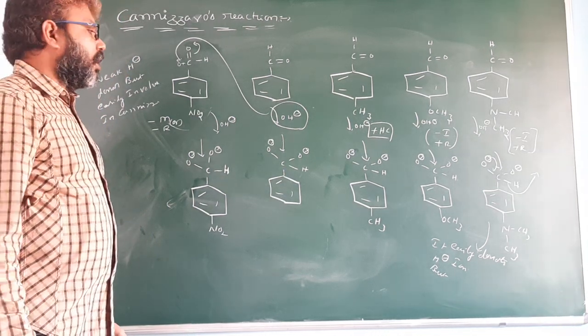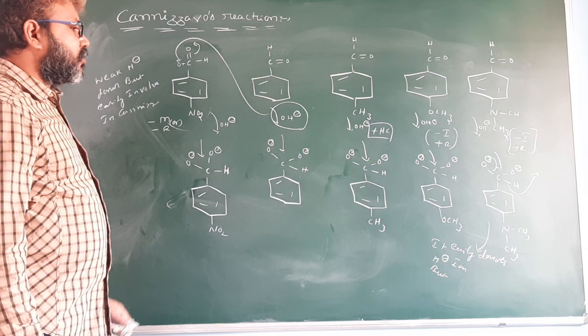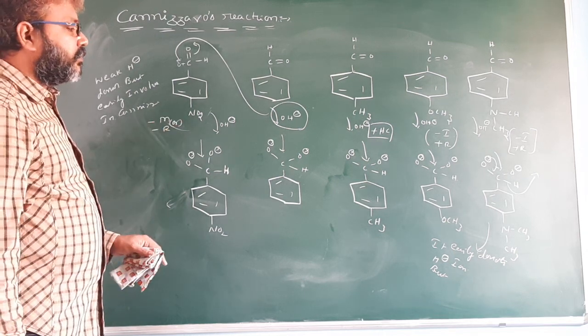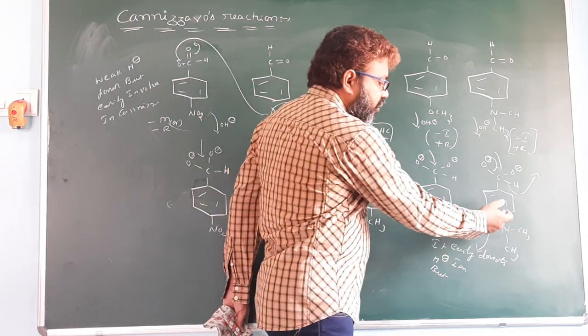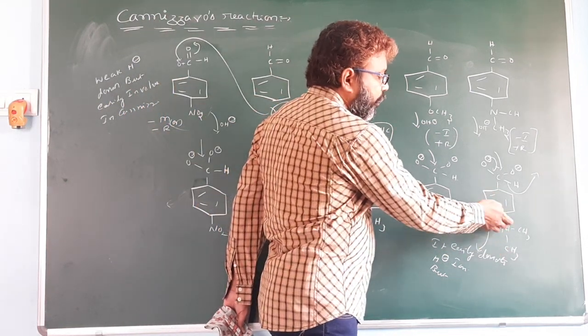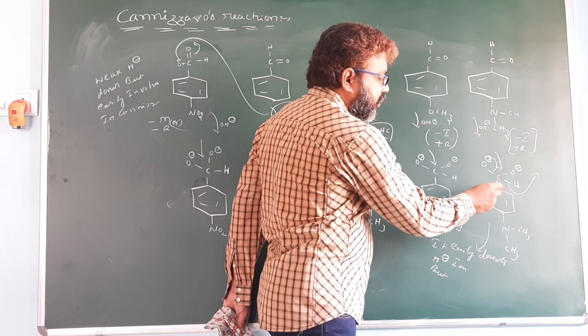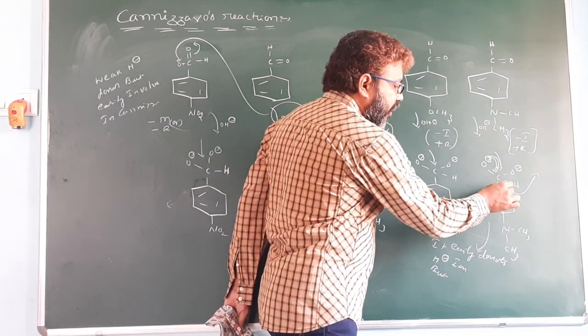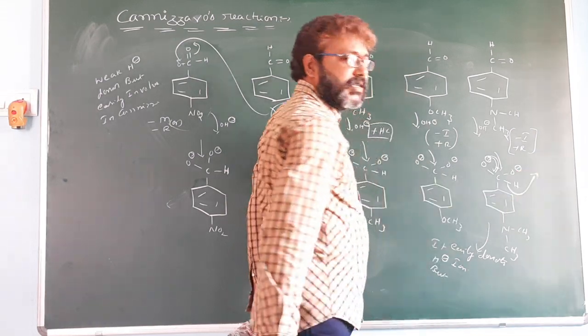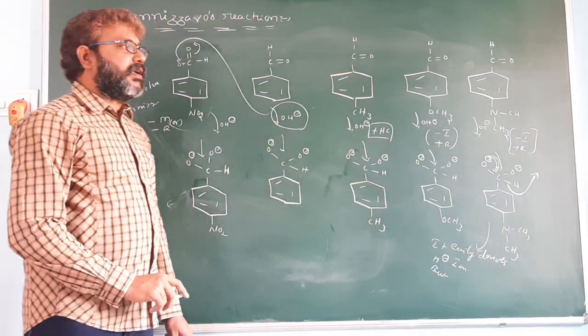It undergoes oxidation. Now, when an electron releasing group is present, electron density increases on oxygen. When electron density increases, this bonded electron shifted to here, it donates the H minus ion easily. So it is one factor.